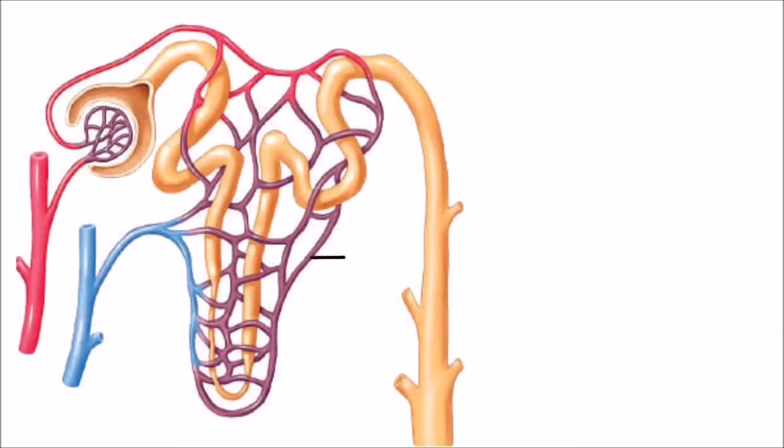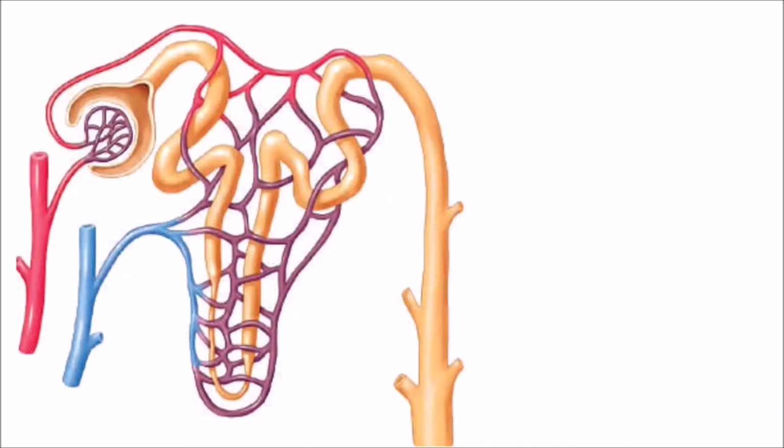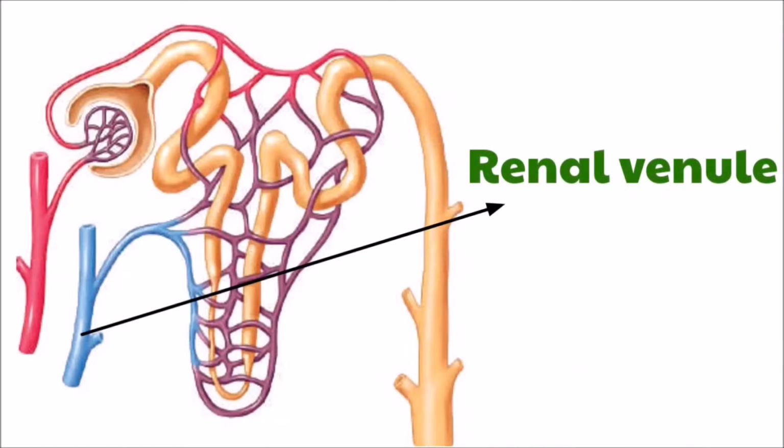All the parts of the renal tubule are covered by a network of peritubular capillaries, blood capillaries formed from the efferent arteriole, the arteriole which exits out of the glomerulus. The peritubular capillaries join to form the renal venule, which joins other venules to form finally the renal vein.